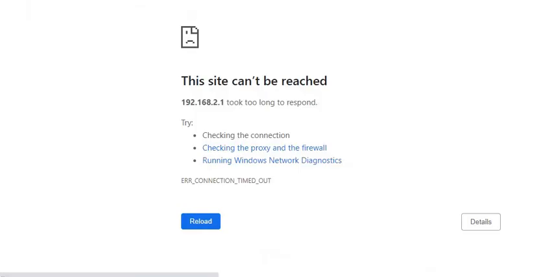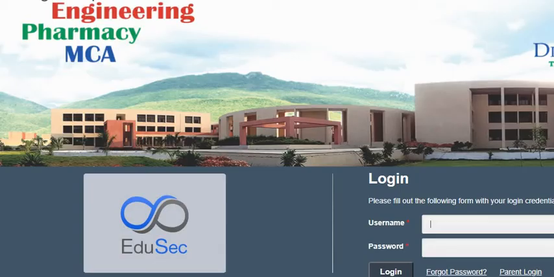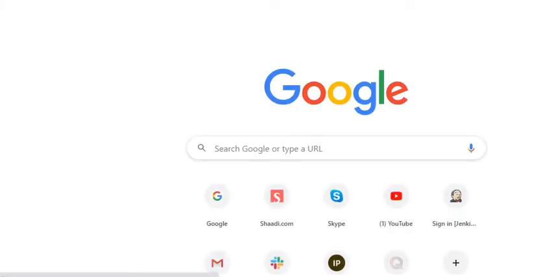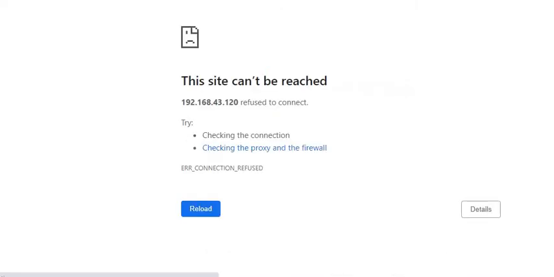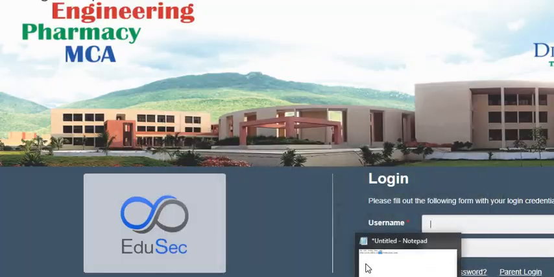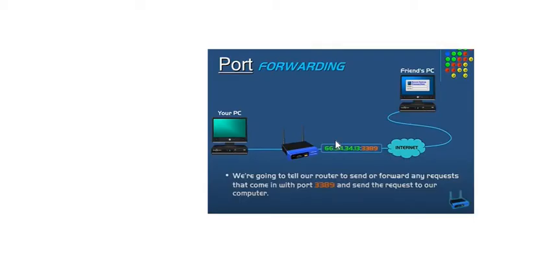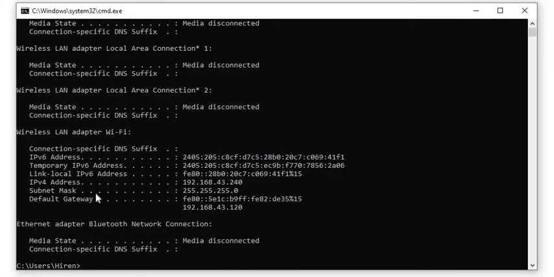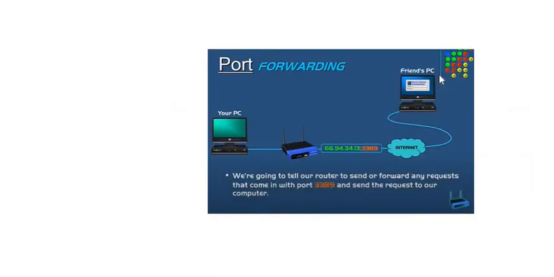Try to access your gateway in a browser so that the user interface of your router will open in the browser. I'm currently using my mobile net, that is why it is not opening up. But when you access this default gateway in a browser, just copy and paste that default gateway IP address into the browser. You will be able to access your broadband's user interface.